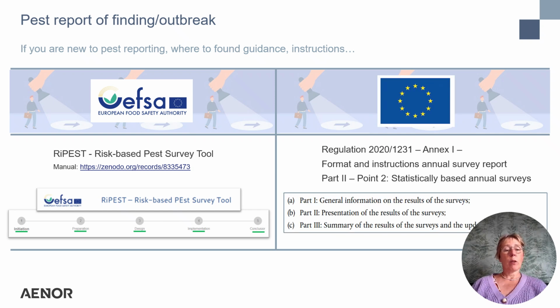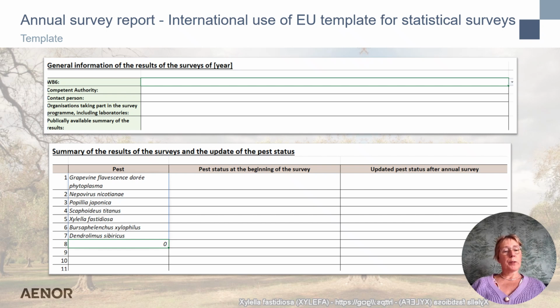For EU members, to ensure a uniform presentation of the survey results, Regulation 2020/1231 describes in detail the format and instructions for the annual reports on the results of the surveys in Annex 1. In Part 2.2 of Annex 1, a template for the statistically based surveys is published. For the report of statistically based surveys, the general information of the report and the summary is the same as for the report of a non-statistically based survey.